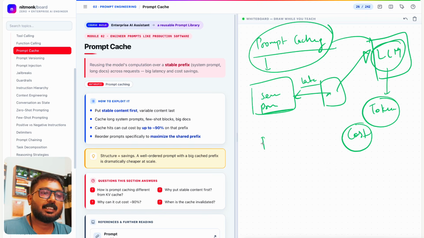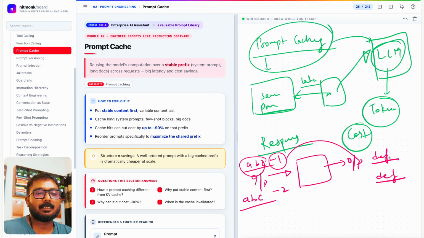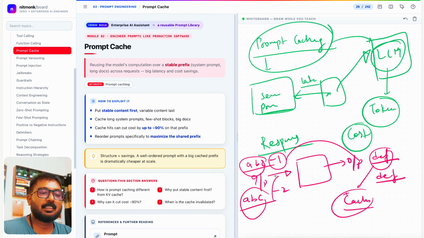You can cache the responses that the model is giving, right? Let's say, for example, there is an LLM that takes an input and produces an output. I asked ABC, it gave me DEF, right? Someone again comes and asks ABC, it gives me DEF. Why do I have to run this two times? If for ABC I have got the answer, then I should try to cache it. And then once again ABC comes here, I will try to put an LLM over here to check if we have a similar query available in our database and try to answer from the cache.